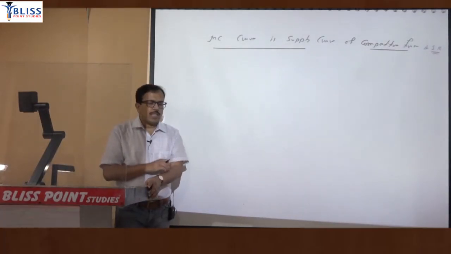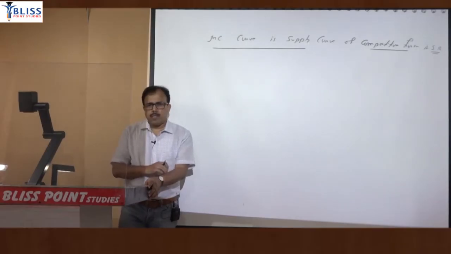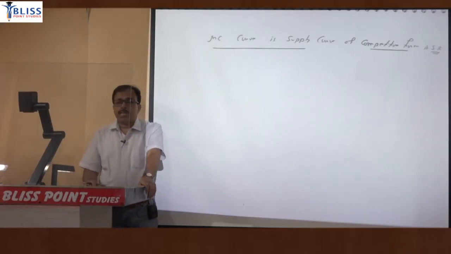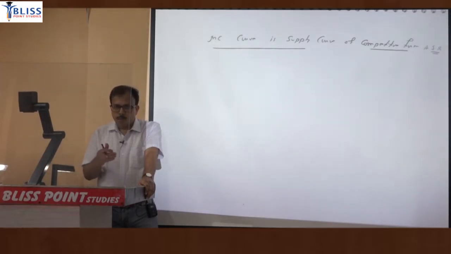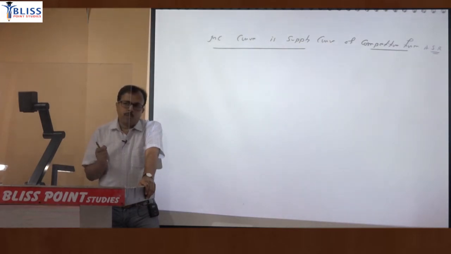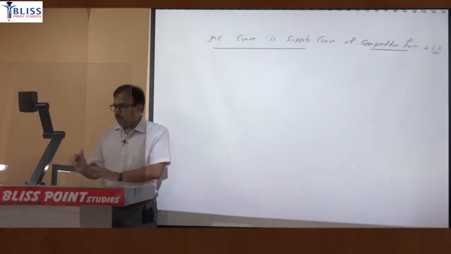Short run means that period where some factors are fixed. And short run also means that entry and exit is not allowed. Entry and exit is a feature of long run. In short run, firms cannot leave, or new firms cannot enter. So there can be profit or there can be loss. But if we are referring to the long run, then in the long run, due to free entry and exit, there will be only normal profit.